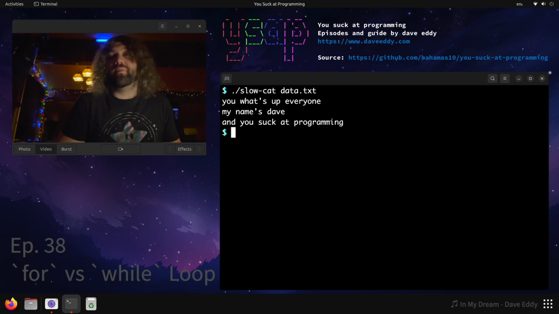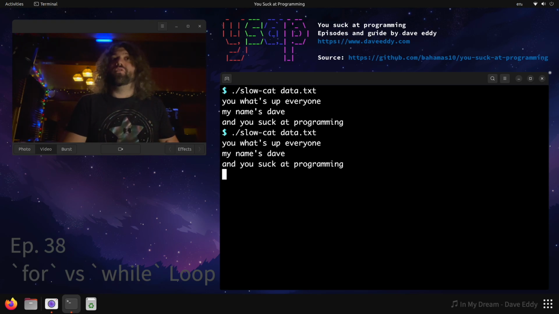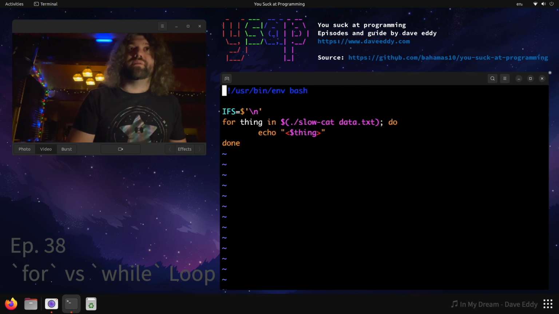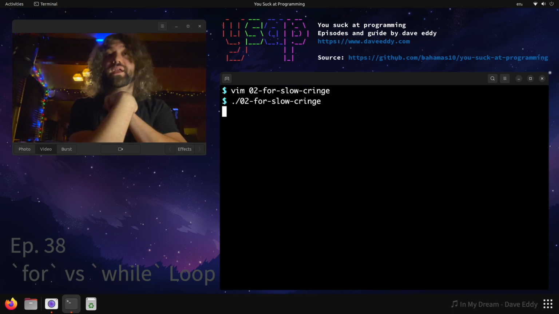This is more like a different command you would run, like maybe you weren't running cat, maybe you were running something from a remote machine or you were curling something, and it could take a while. Maybe your network's slow, maybe your file system's slow. So slowcat mimics that. So what's the problem with it? Well, let's look at our third example here. What if we use slowcat instead? What's the problem? The problem is that we have to buffer the whole thing into memory.